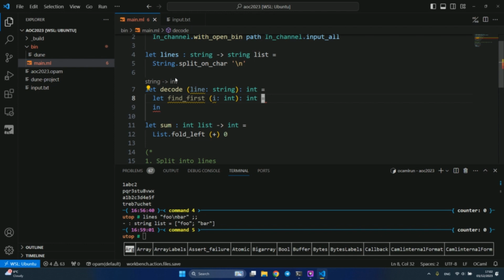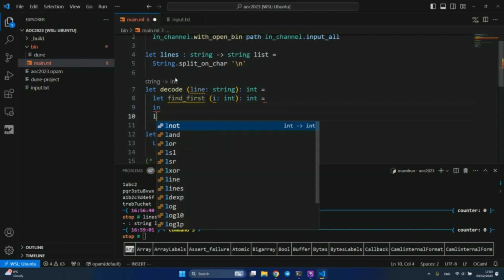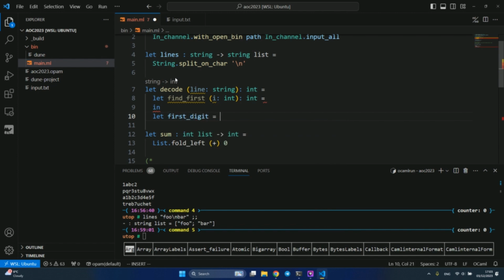So how are we going to do this? We are going to traverse the string from left to right and see if the current symbol is a digit. Basically, let first digit be find first 0. We will start from index 0, and if the first symbol is a digit, then we will stop. Otherwise, we will continue with the next index. I know there are for loops in OCaml, so you can write a proper for loop, but we are trying to solve programs in a slightly different, functional style, and I'm used to this kind of stuff anyway.